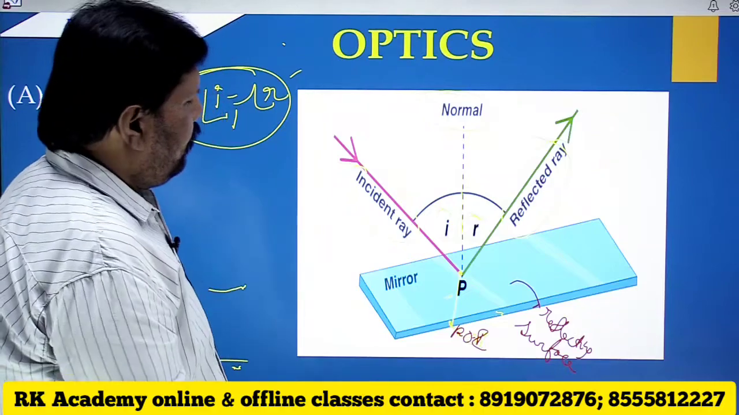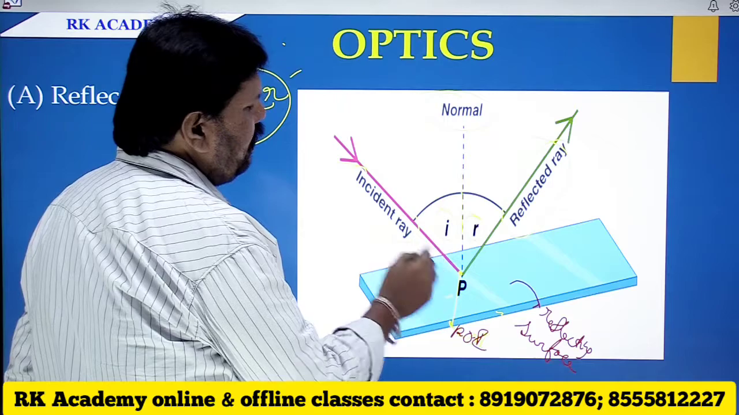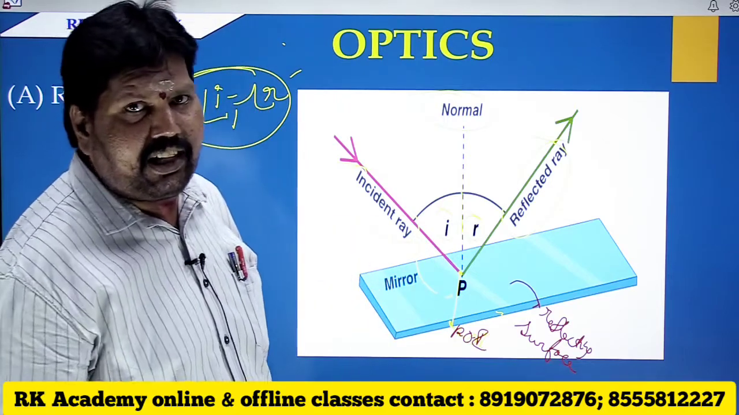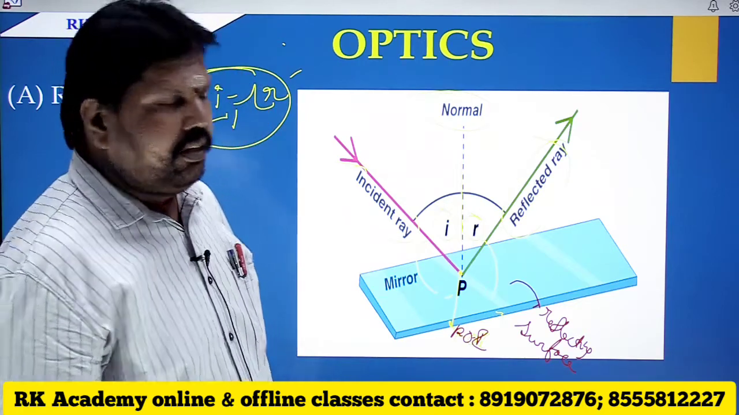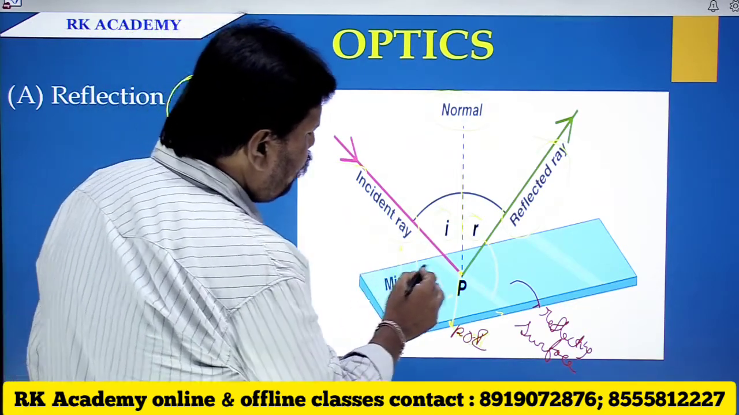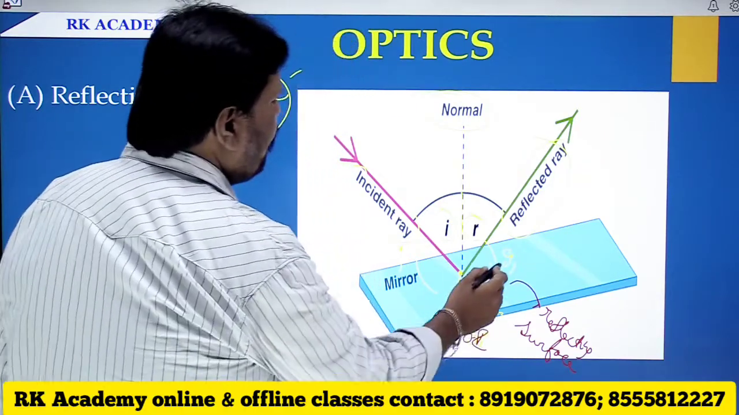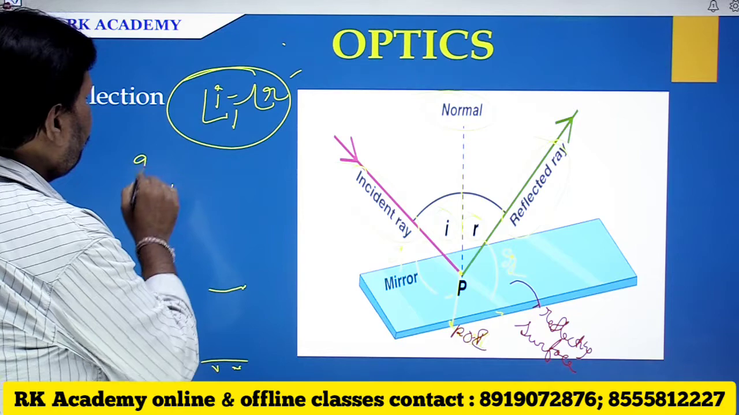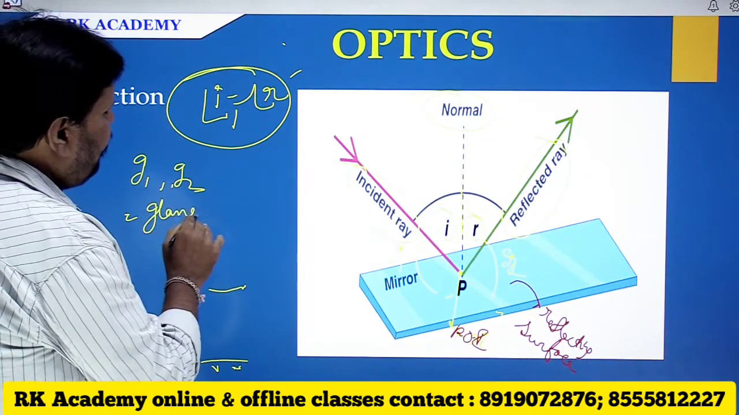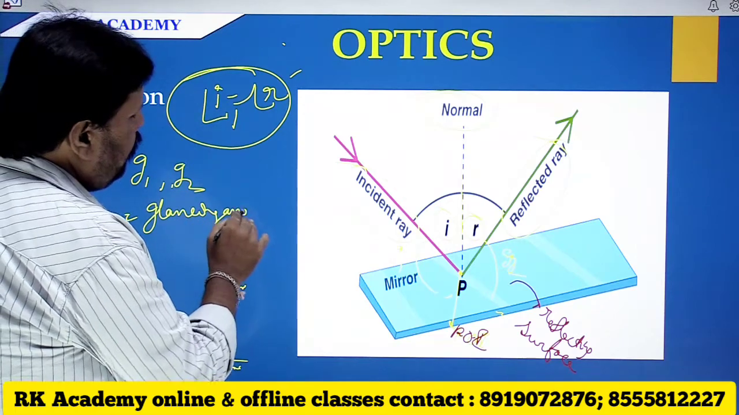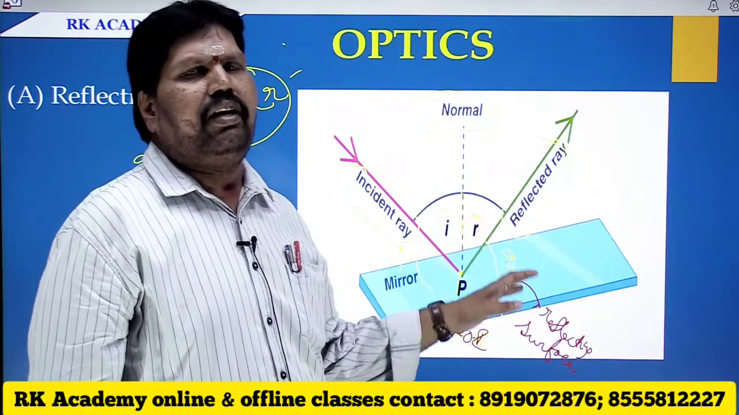Coming to here, this is the angle subtended by the reflected ray and incident ray with the surface. These are known to be glancing angles. Here G1 and G2 are known to be glancing angles. So this is the total part of reflection.